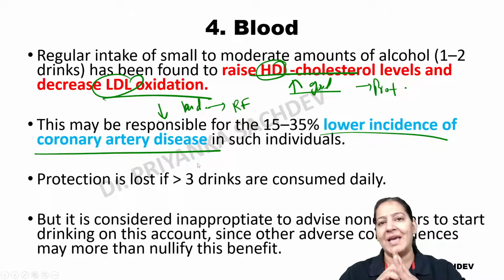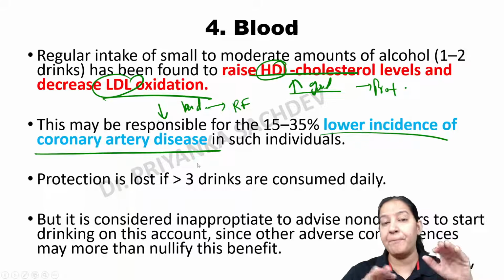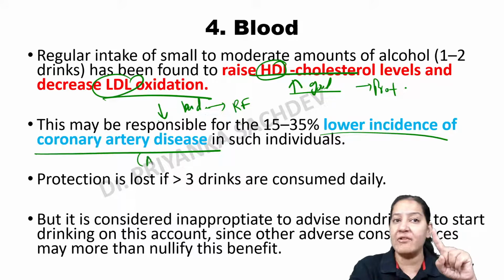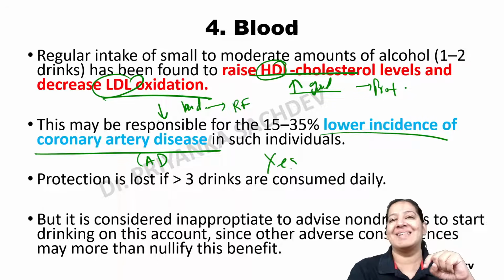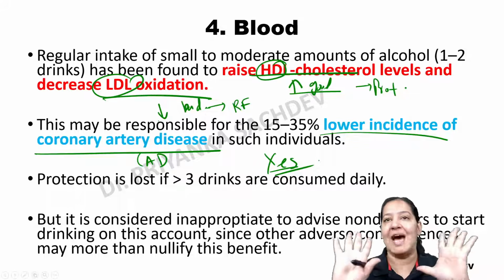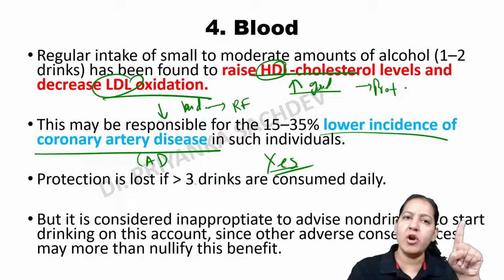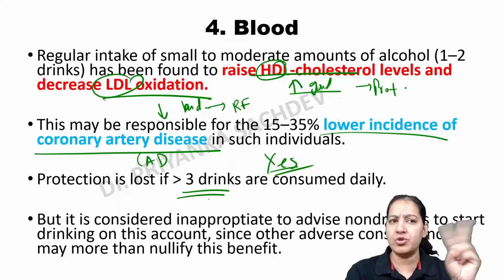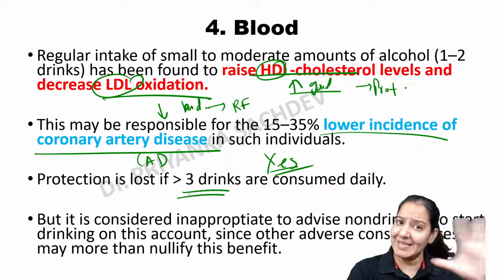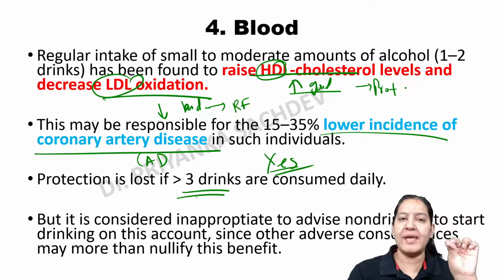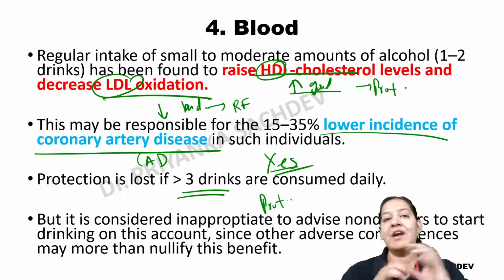So what I am saying, am I saying that drinking alcohol is good for the heart? Drinking alcohol is a protective action for coronary artery disease? Yes, the answer is yes. The only good thing in alcohol is that if someone is drinking a small amount of alcohol daily, nearly 2 to 3 drinks, less than 3 drinks, it is giving a protective action.